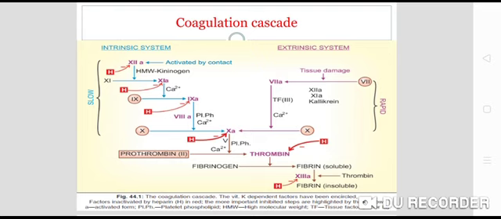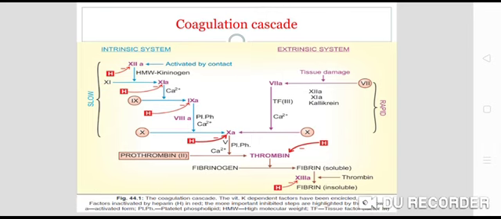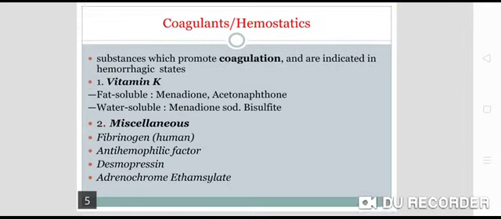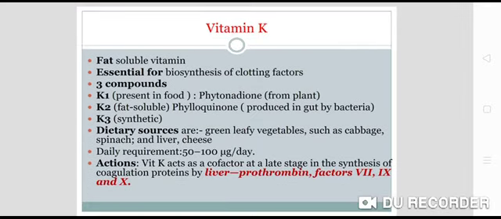Now, we'll see here. As you can see, the vitamin K dependent factors have been encircled: 2, 7, 9, 10. These are the vitamin K dependent coagulation factors which have been encircled. So vitamin K is essential for biosynthesis of clotting factors 2, 7, 9, 10.